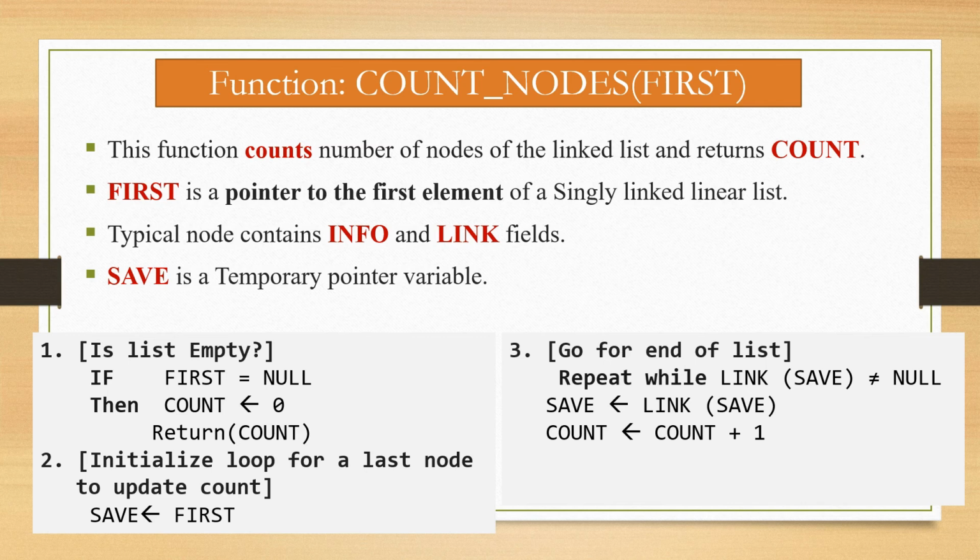Next step is link of save is assigned to save. Count is equal to count plus 1, that means count is incremented by 1. Step number 4, return count. This return count will give us the total number of nodes in the singly linked list. So this is the algorithm to count the number of nodes in a singly linked list.